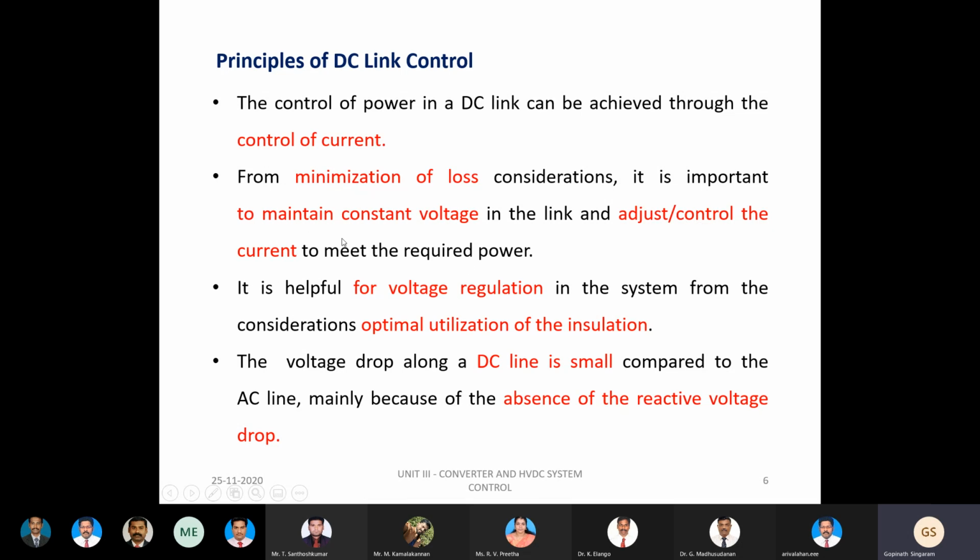Maintaining constant voltage helps voltage regulation of the system, and it also indirectly results in optimal utilization of the insulation. The very important benefit is that the voltage drop on the DC line is always small compared to the AC line, because of the absence of reactive voltage drop.